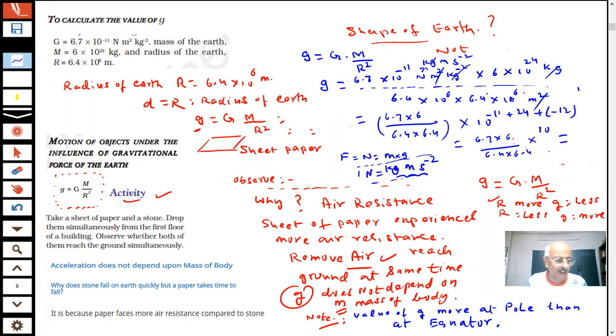Work it out. What is the value of g? Can you give me the answer, students?